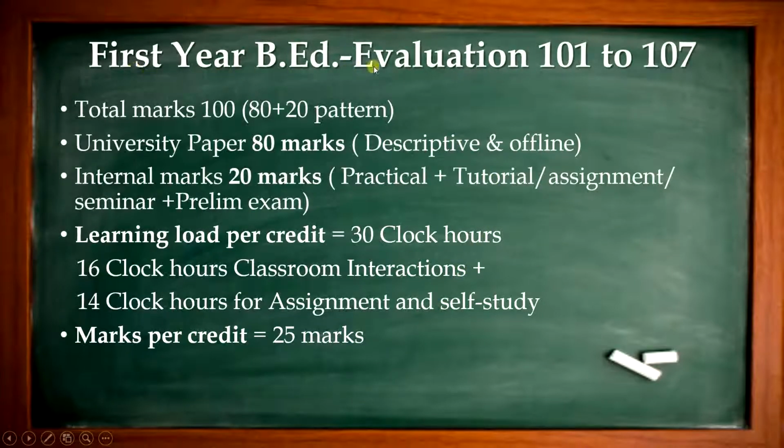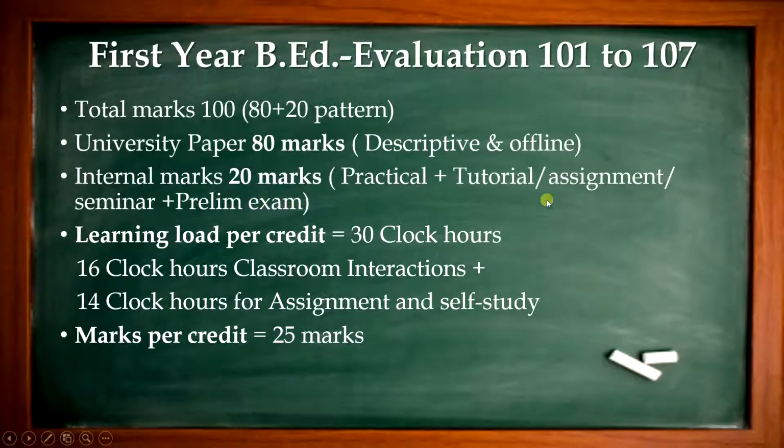So for the first year B.Ed evaluation, 101 to 107, there are 7 papers. Total marks are 100 for each paper, in an 80-20 pattern. The university paper will have 80 marks. It is descriptive and offline. Internal 20 marks are calculated from practicals related to the paper, tutorial assignments and internal prelim exams.